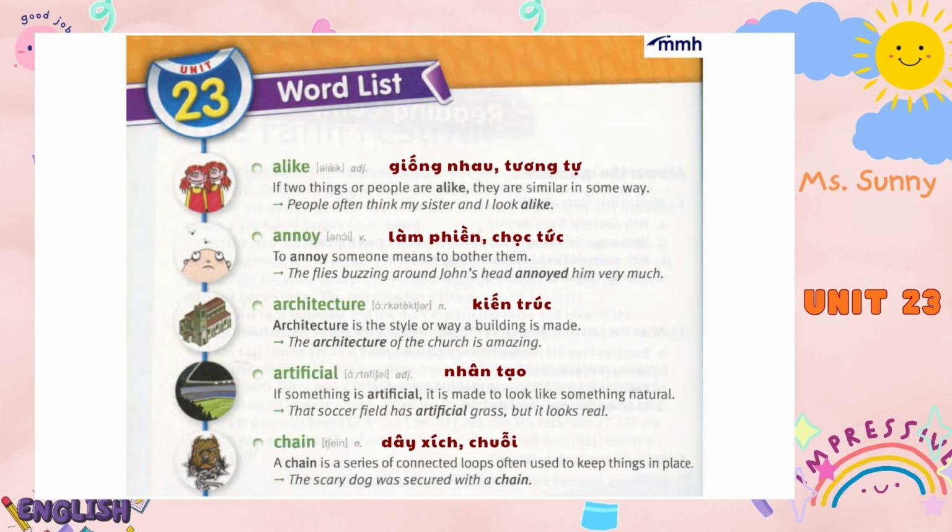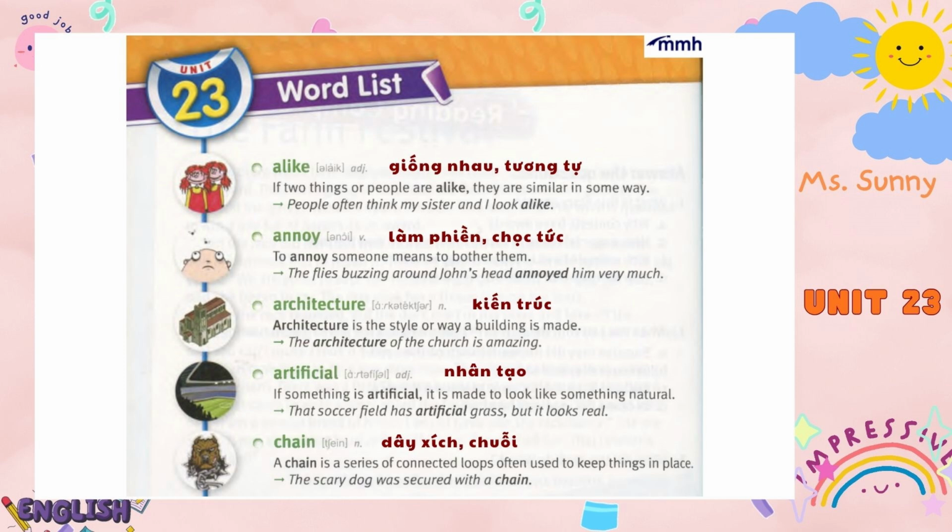Unit 23. Word list. Alike. If two things or people are alike, they are similar in some way. People often think my sister and I look alike. Annoy. To annoy someone means to bother them. The flies buzzing around John's head annoyed him very much.